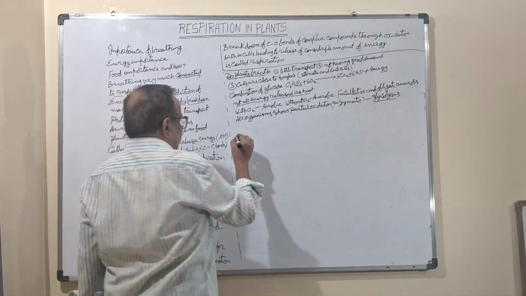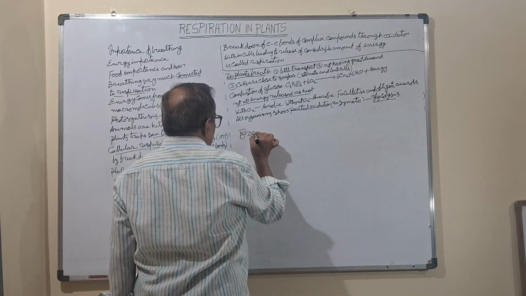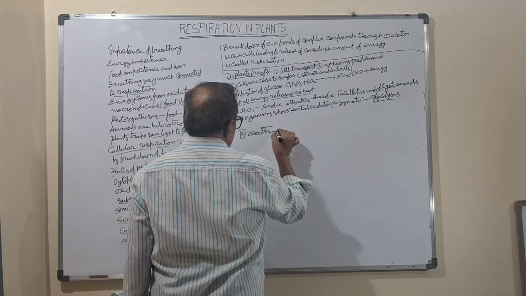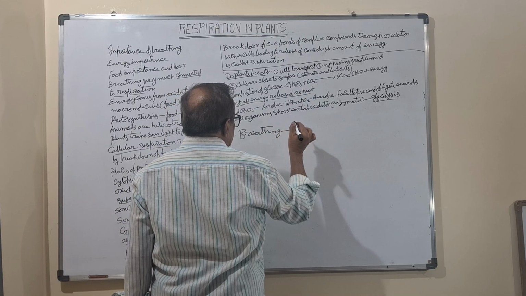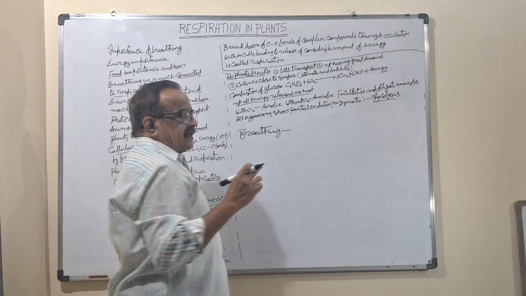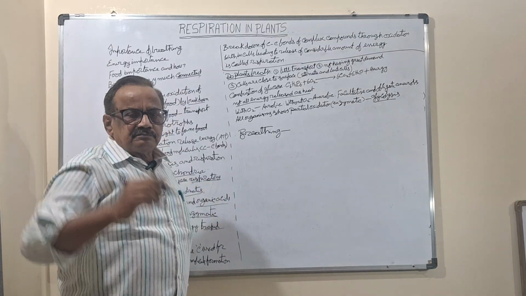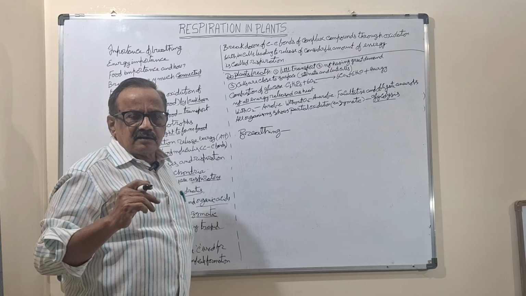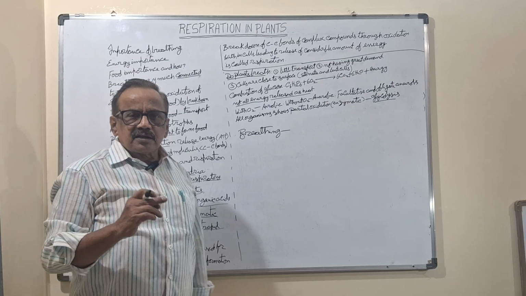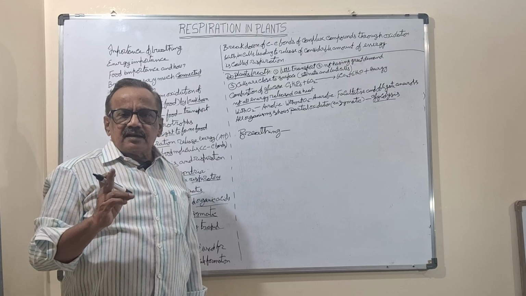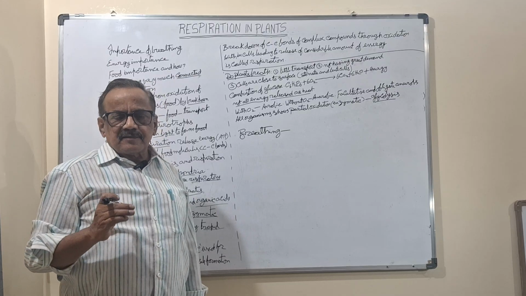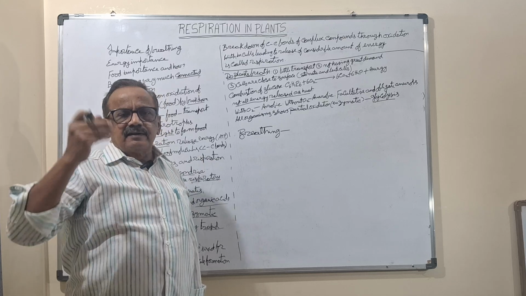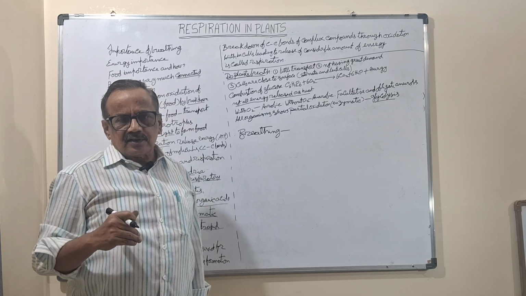Now you see here, breathing means carrying of oxygen into the cell. How? The oxygen will be taken up into the cell by exchange of gases. By taking the air, which has 21% oxygen, you know.